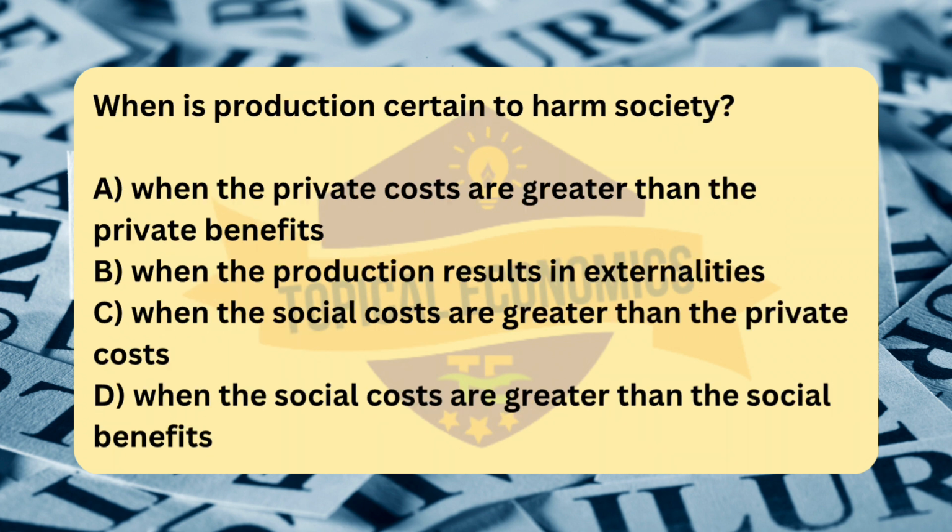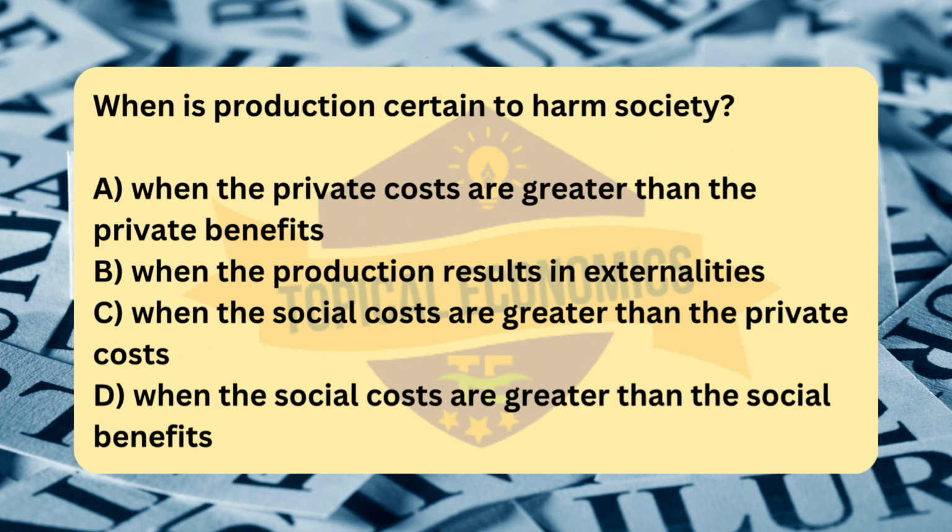Moving to question number 5. When is production certain to harm society? A. When the private costs are greater than the private benefits. B. When the production results in externalities. C. When the social costs are greater than the private costs. D. When the social costs are greater than the social benefits. Reference, 2021 October-November version 1.